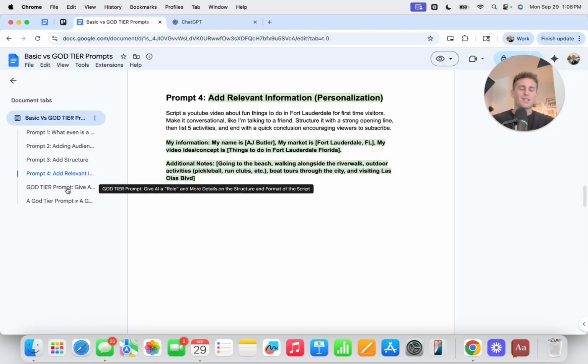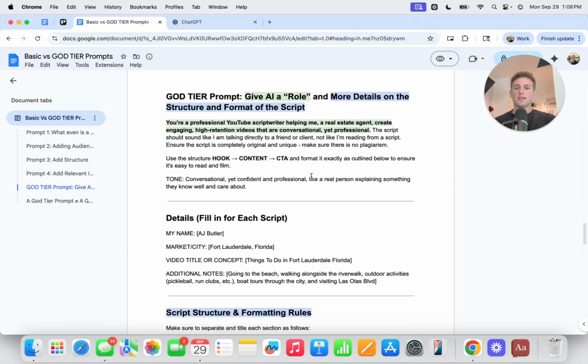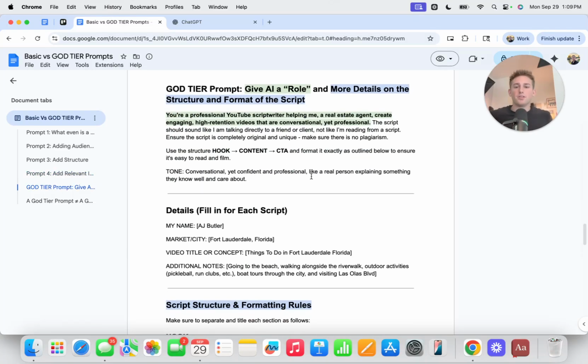So now, this one is a massive difference from all of the other ones. It might make you a little bit overwhelmed, but this is something that my team and I have used for a really long time, and we've put a lot of time and effort into it. And you're going to see that it's kind of crazy. So don't get freaked out. Let's just check this out together. And I'm going to read you through it and explain why everything's in there.